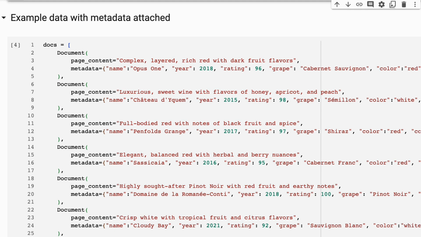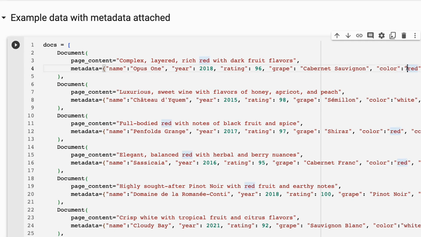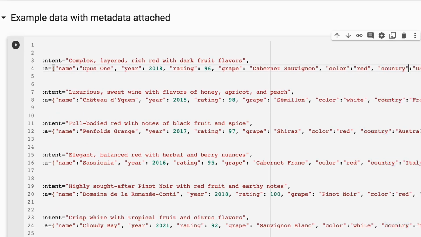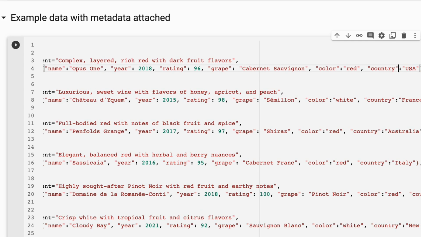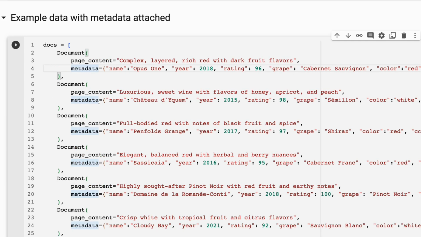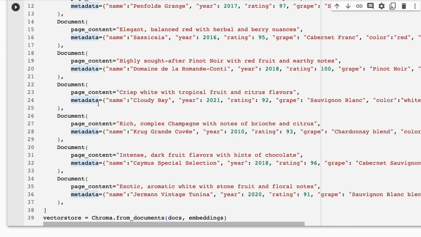So you can see that we've got a description of the wine that's in here. We've got the name of the wine. We've got the year. We've got the rating that it's got. We've got the type of grape in there. We've also got the color of the wine. And finally, we've got the country where the wine comes from. So all of these things are metadata that we're putting in. And here you can see that I've got these for a number of different wines.